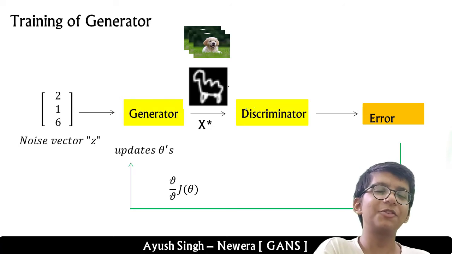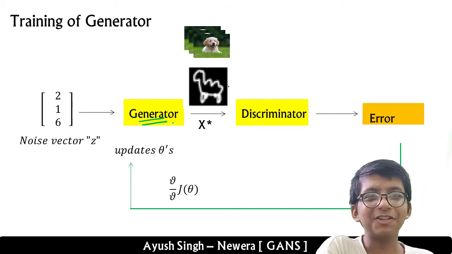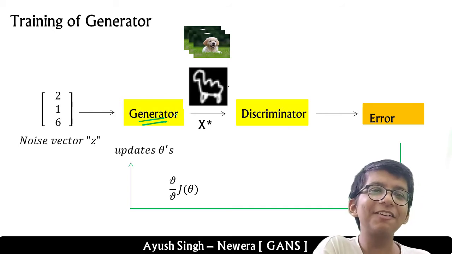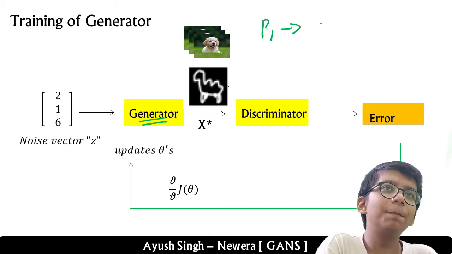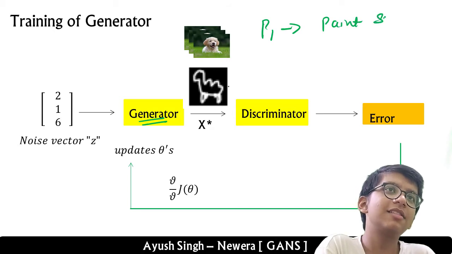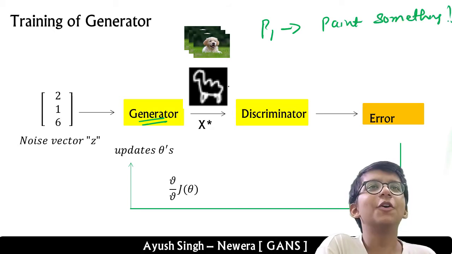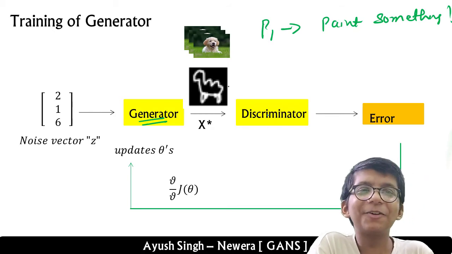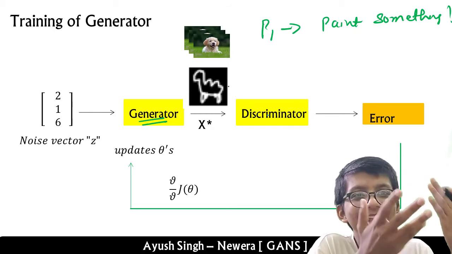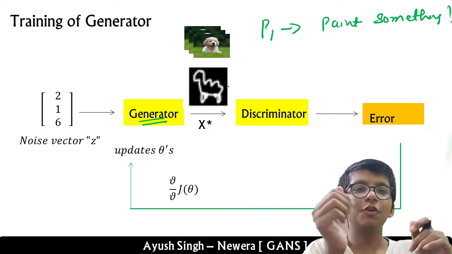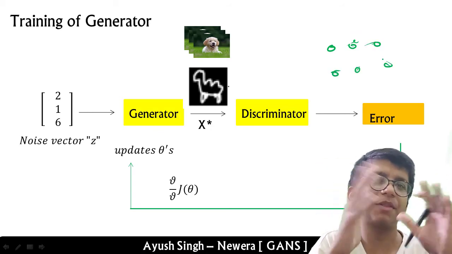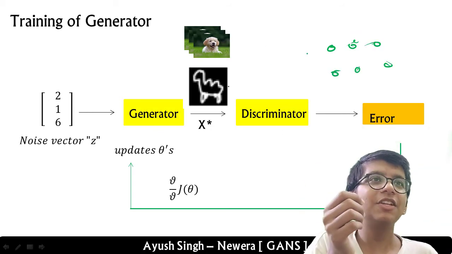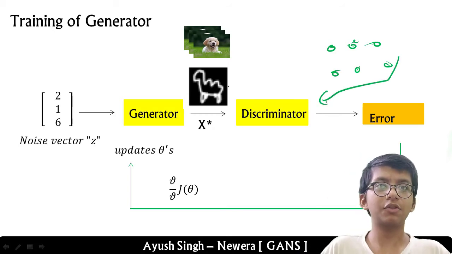But one thing I want to point out here is that the generator is getting its feedback through the discriminator. The generator is kind of in a bad condition. It has been told to generate an example, to paint something. Let's say player 1 has been told to paint something, but we haven't told the generator what to paint. Just imagine you were told to paint something, and you painted, let's say, from a noise vector, a bad image. Then we show it to the discriminator, which is a kind of instructor.